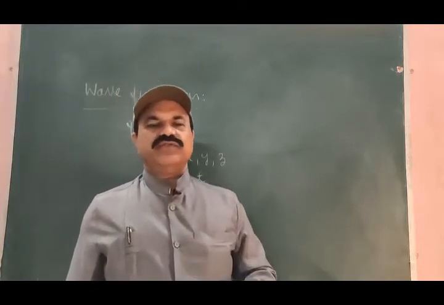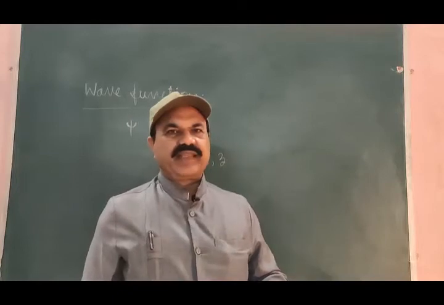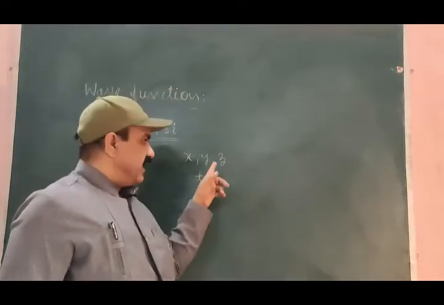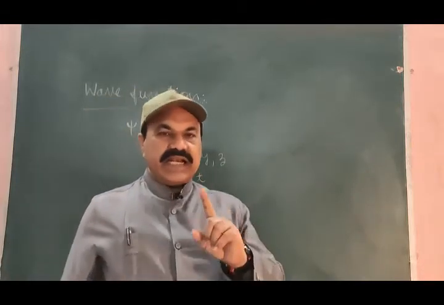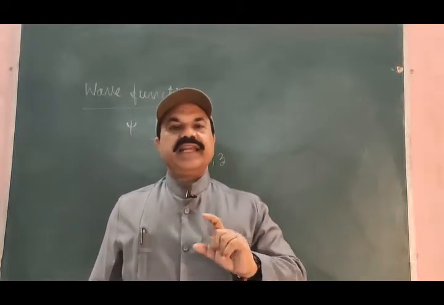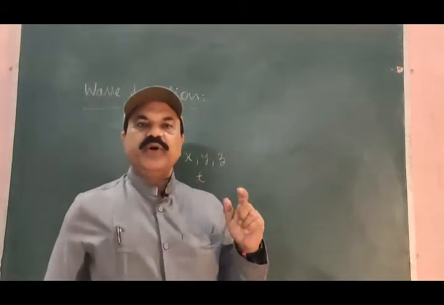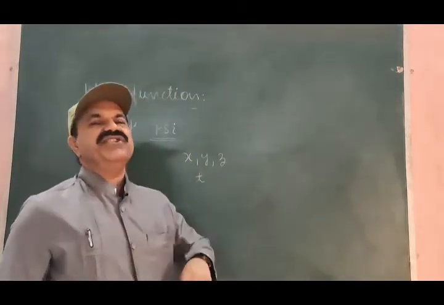The value of the wave function psi at a particular point at a particular time is related with the likelihood of finding the moving body at this point at this time.